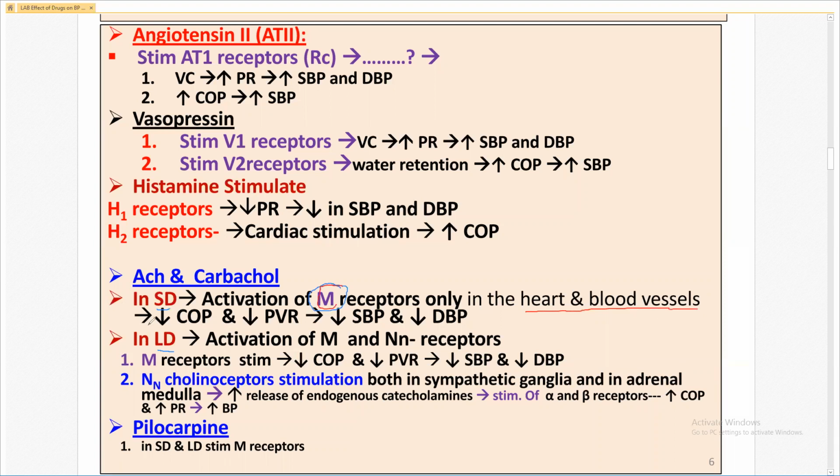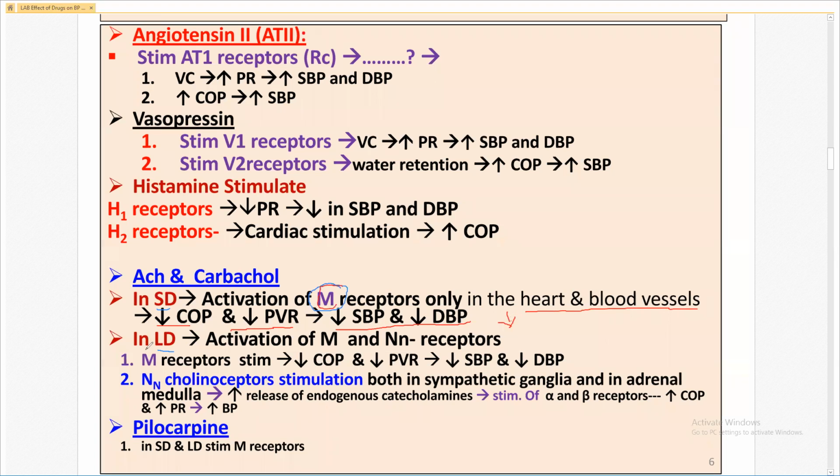As a result, decrease in the cardiac output, decrease in the peripheral resistance, and decrease in systolic and diastolic blood pressure. Just as we saw before, the effect of stimulation of M2 and M3 muscarinic receptor. As a result, there is a decrease in the blood pressure.